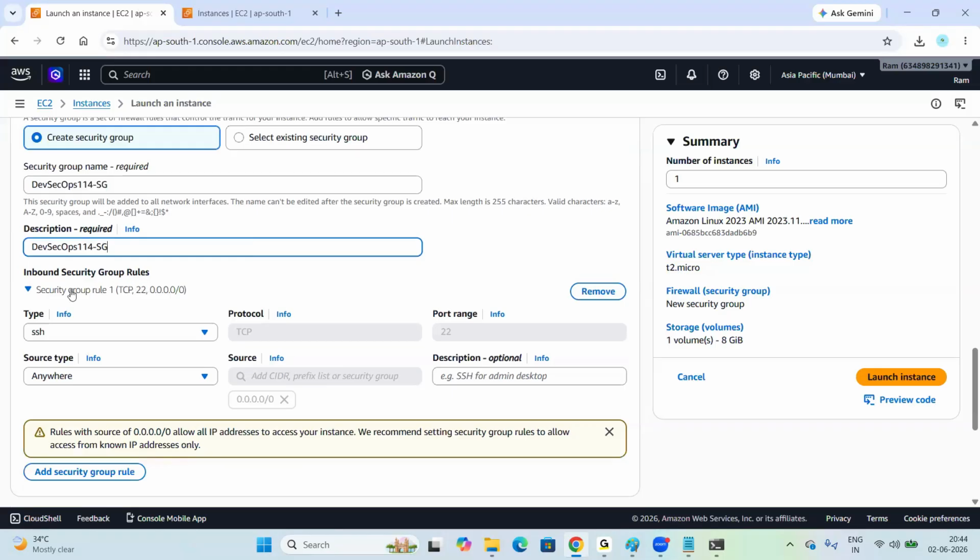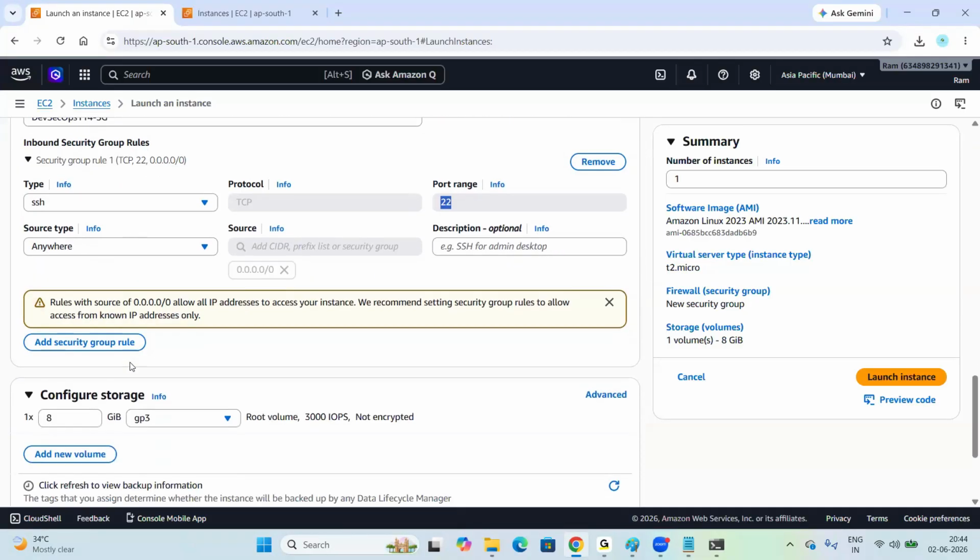Inbound security group rules. Inbound rules. So we are creating a Linux, Amazon Linux server, right? For which we require SSH authentication. So TCP port number 22 should be enabled. By default it is enabled here. We can use this. Okay. Source type anywhere: from any network, from any range, we can connect to our server.